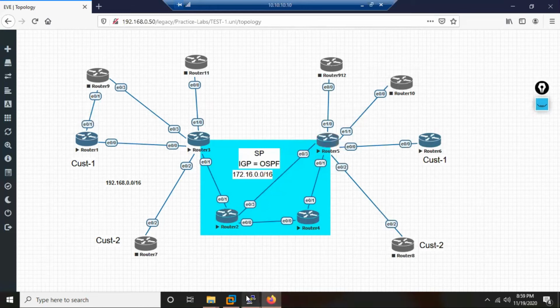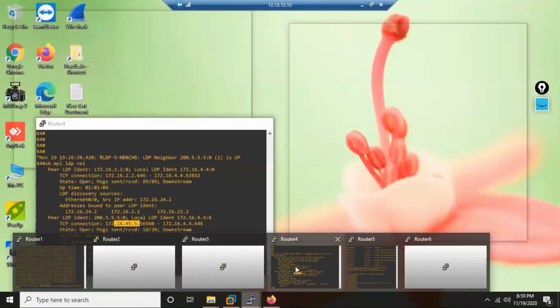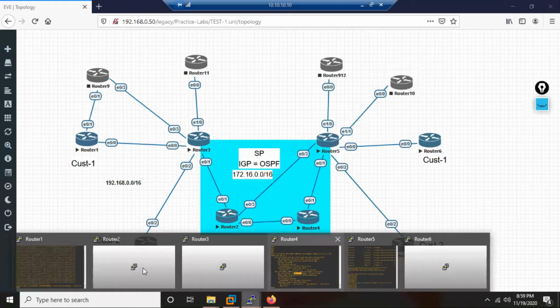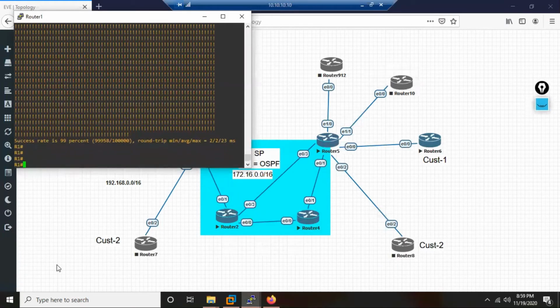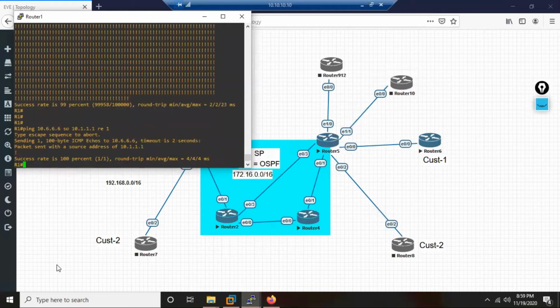So now the problem is solved. Yes, the problem is solved. Okay, let us do the ping. Is the ping going successful now? Previously also it was successful. Now also it should be successful. Traffic should not get affected. If traffic is getting affected, that means instead of making the traffic faster, you are actually making the traffic fail, then nobody would have liked MPLS.